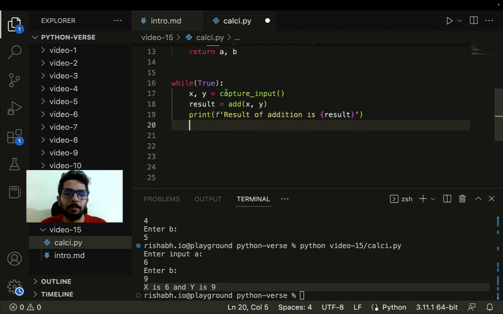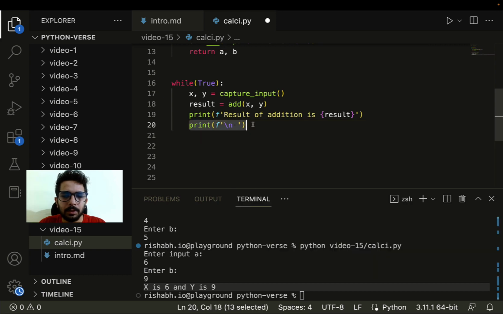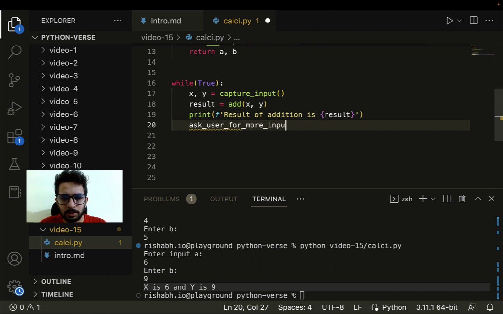And now we have done this addition once. Now let's do one thing. Let's say print, again formatted, /n. We can ask the user for another input. Let's just do it without a function for now.